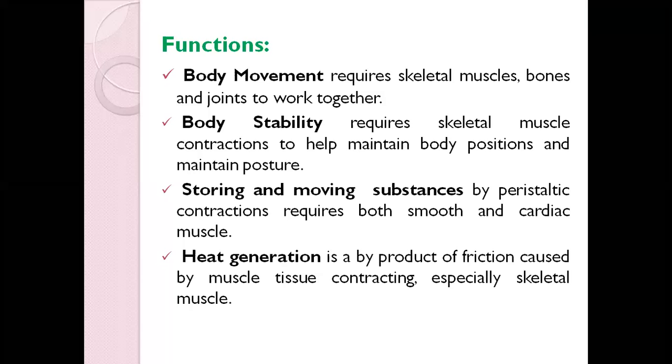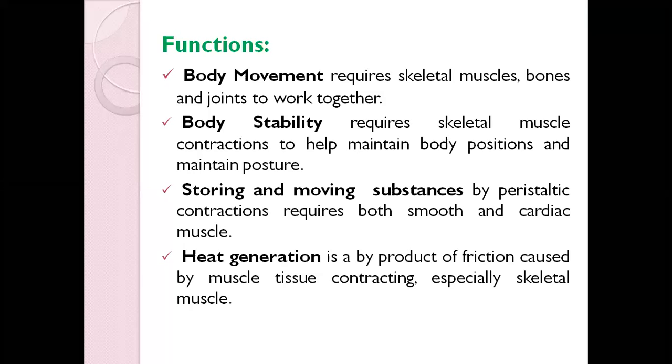Then next is heat generation. Muscle tissue is also a part of the body which really helps in heat generation, because whenever we move there is friction. One example I'll give you: suppose you exercise, what happens? You feel hot, yes or no? When we move our muscles and our joints, the friction produces some amount of heat.